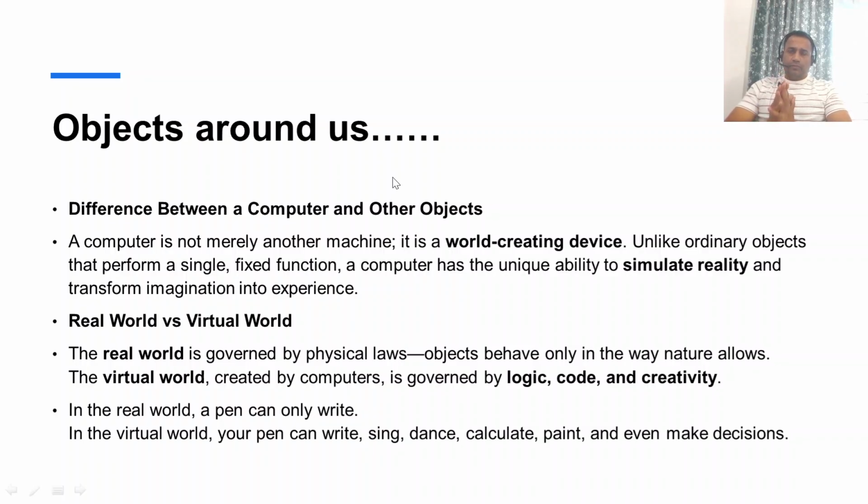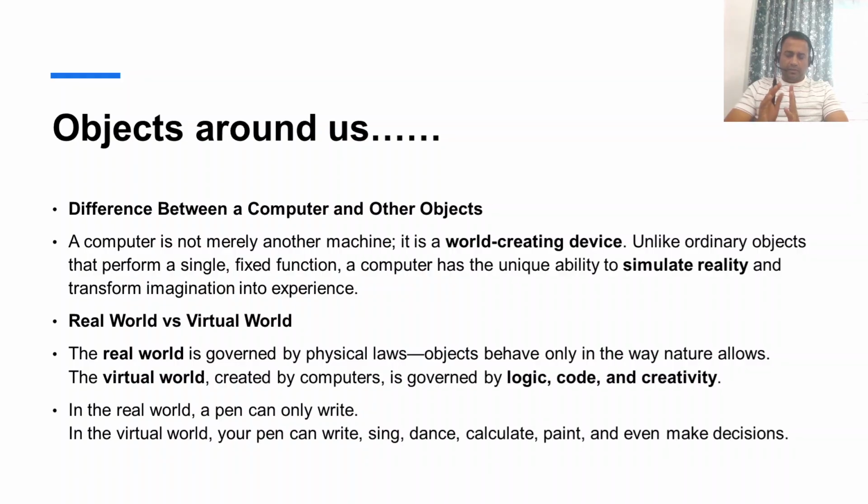So the first statement we make about Java is that Java is an object oriented programming language. And object is quite a common word which we use right from our childhood. Everything around us is an object, and we use those objects to perform a task. We use a pen to write, a computer to write programs, a car to drive, a house to live in. So everything is an object.